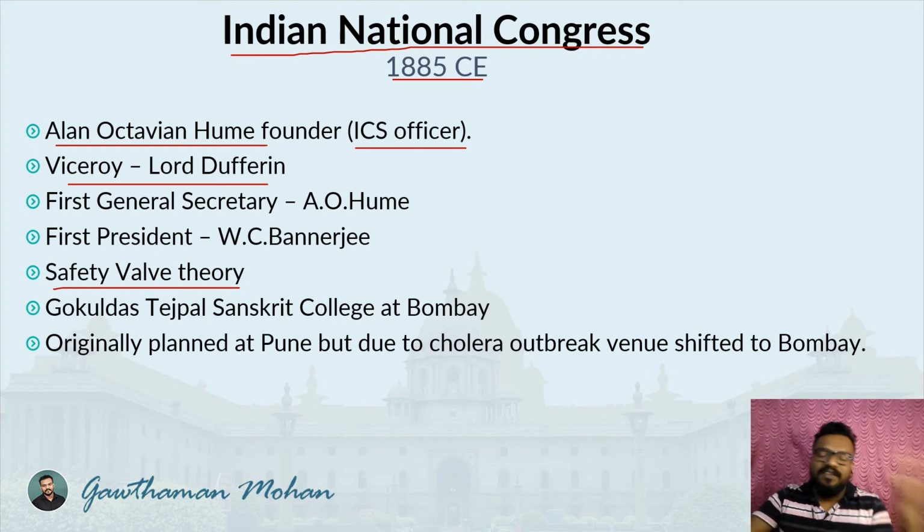But later, in different writings and with different evidence, it is proven that it was not like that. Dufferin himself was not supporting the formation of the National Congress, because he was suspicious of Hume's Congress. That is what we understand from the evidence and documents we have received. The first General Secretary of the Congress was A.O. Hume, Allan Octavian Hume, and the first president was W.C. Banerjee, or Womesh Chandra Banerjee.